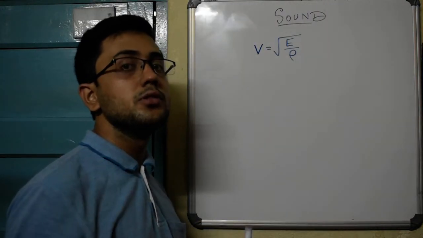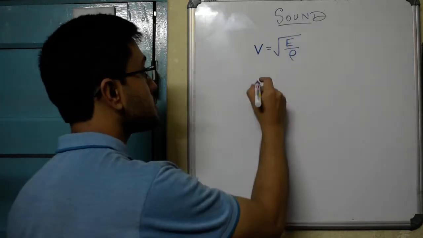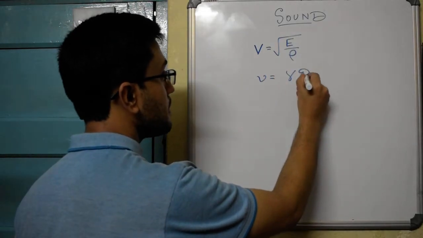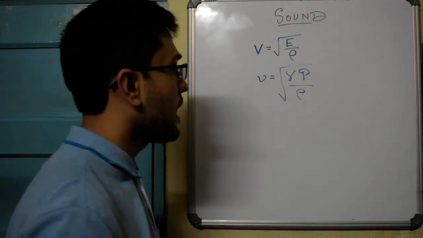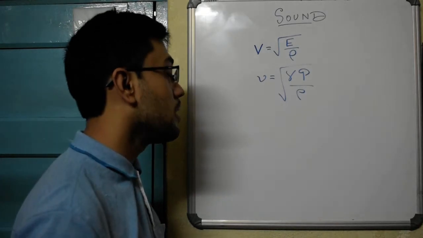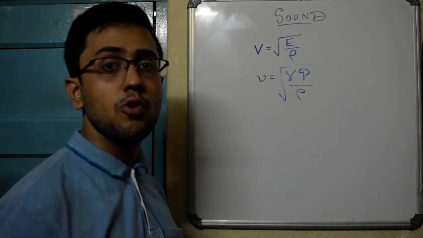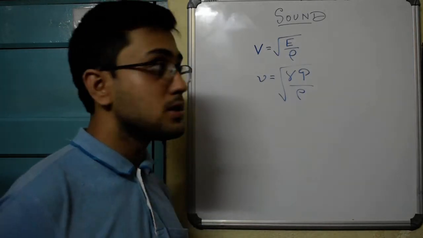After this, Newton provided a correction to the formula, then Laplace provided a correction, due to which the final formula of velocity was something like the square root of gamma P by rho, where gamma was the factor of Laplace's correction, the ratio of specific heat at constant pressure to specific heat at constant volume. P was the pressure and rho was the density of the medium. So that was the basic formula for the velocity of sound wave.